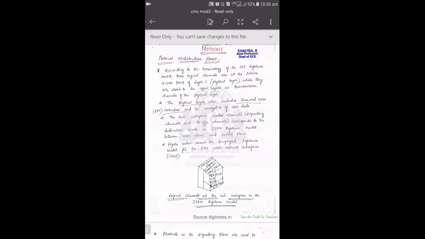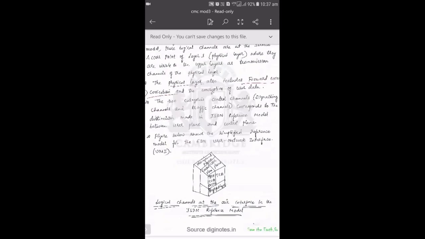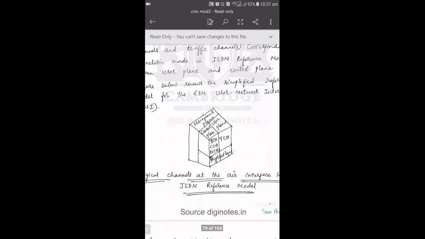So basically here, the architecture plane, as you see in this reference model, is a 3-dimensional view. You have the topmost layer as the management plane. Basically, you know that the management plane manages all the activities with respect to your GSM system, which is nothing but your operation and maintenance center, OMC. So the management plane mainly takes care of your OMC block with respect to connection between two MSCs, connection between MSC and GMSC, MSC with ISC and all those things. Below that we have one plane which is your control plane as well as user plane.